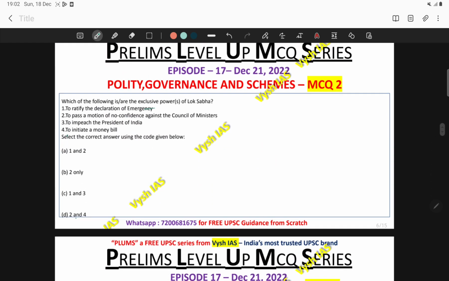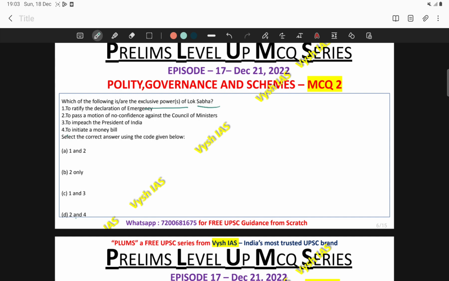Which of the following are the exclusive powers of Lok Sabha? Again, this area becomes important. The area of Parliament is very important with respect to polity, so you have to prepare it very well. What are the exclusive powers of Lok Sabha, Rajya Sabha, etc.? That is a frequently repeated topic also.